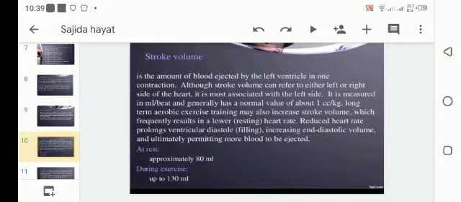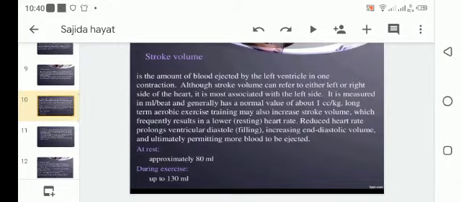Reduced heart rate prolongs ventricular diastole, leading to an increase in diastolic volume, and ultimately permitting more blood to be ejected at rates of approximately 8 milliliters at rest and, during exercise, up to 130 milliliters.